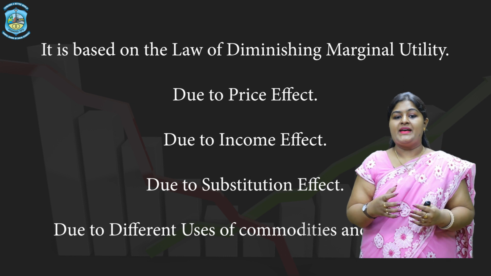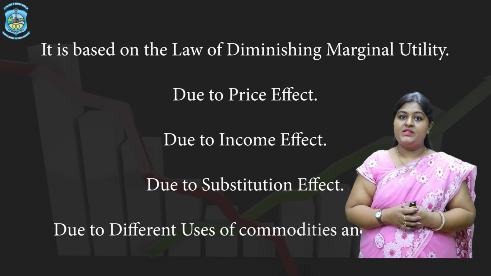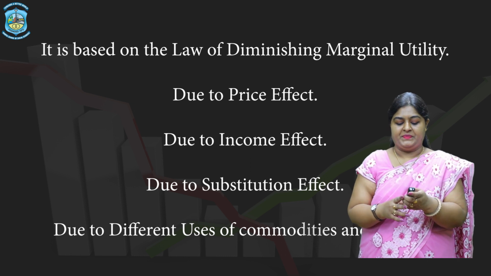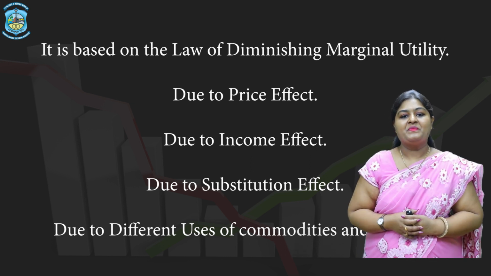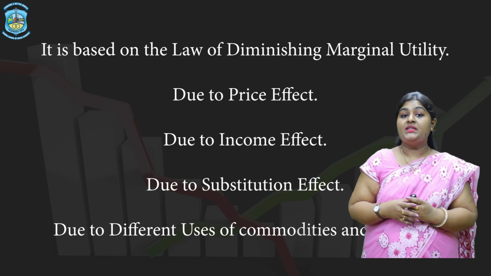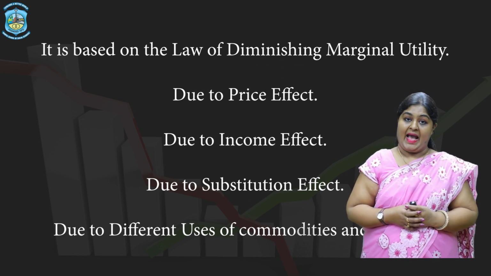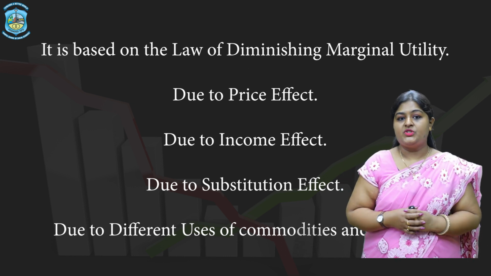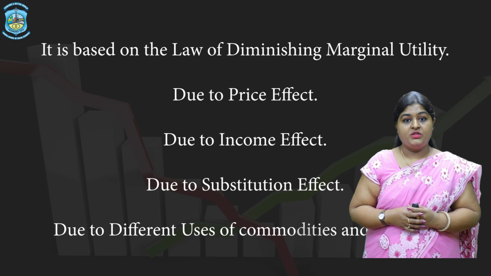This is called the price effect, and due to this, the demand curve slopes downward from left to right. Number 3, income effect. When the price of the commodity falls, the real income of the consumer increases, as he has to spend a smaller amount in order to buy the same quantity.